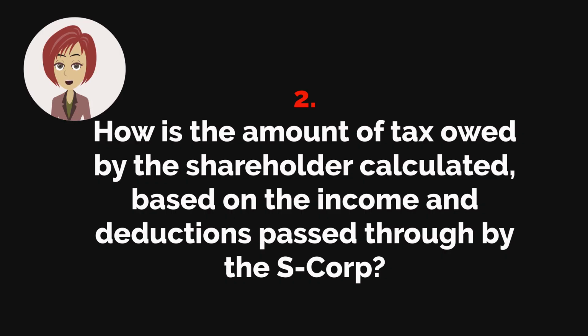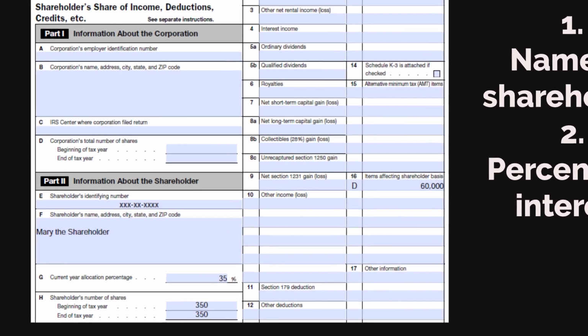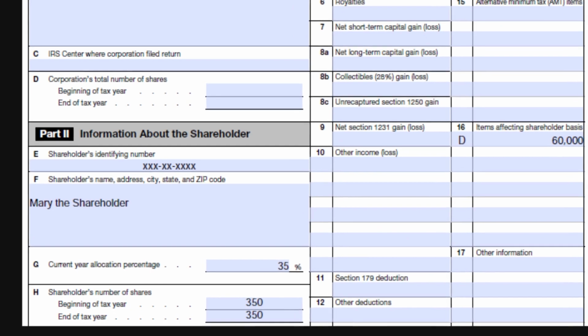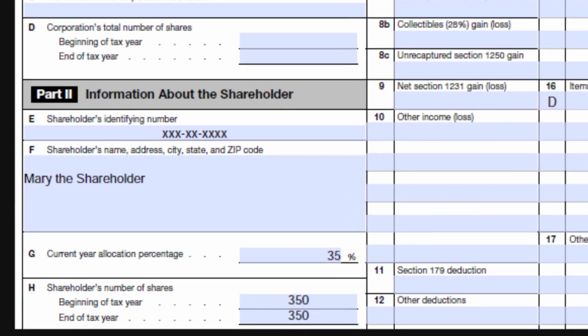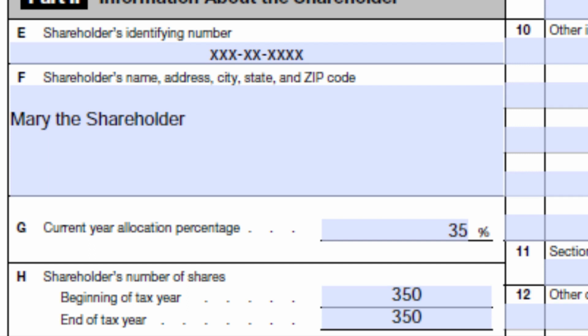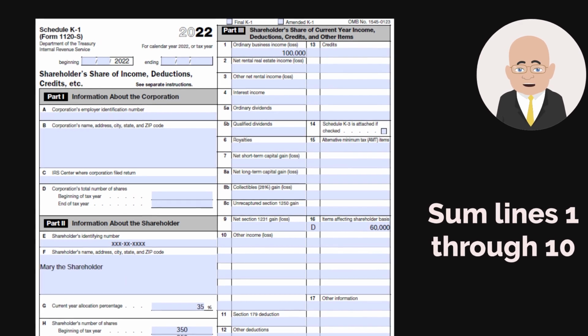How is the amount of tax owed by the shareholder calculated based on the income and deductions passed through by the S-corp? Let's walk through Schedule K-1 for Mary the shareholder. In this screen we will zoom in on the lower left quadrant and note shareholder name at line F and percentage interest at line G. Line G is Mary's percentage ownership in the S-corporation, assuming that her ownership did not change during the tax year. Next we will review lines 1 through 10.